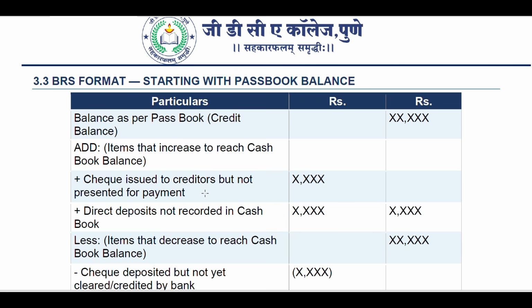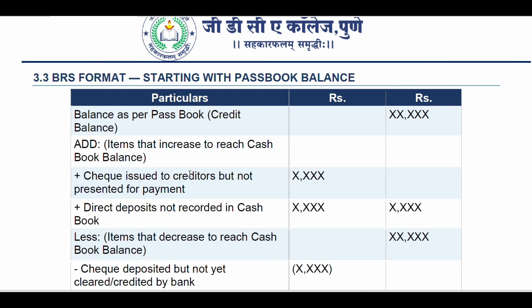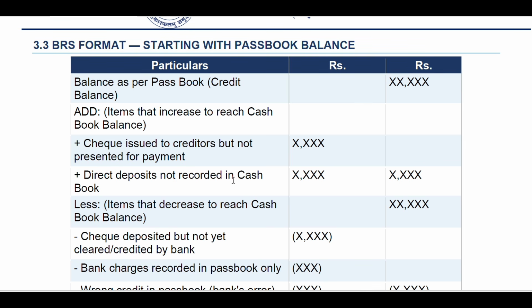How is the format for BRS? How can you make a table likewise? So these are the things. Particulars you must write for BRS: particulars and the amount in debit and credit sides. Balance as per passbook, credit balance, whatever amount is there. Then this is the format for BRS only.